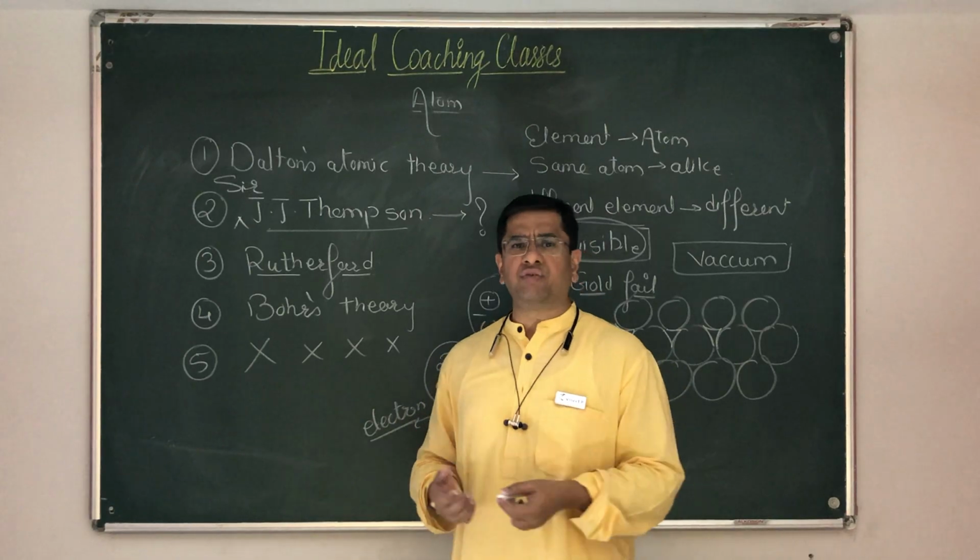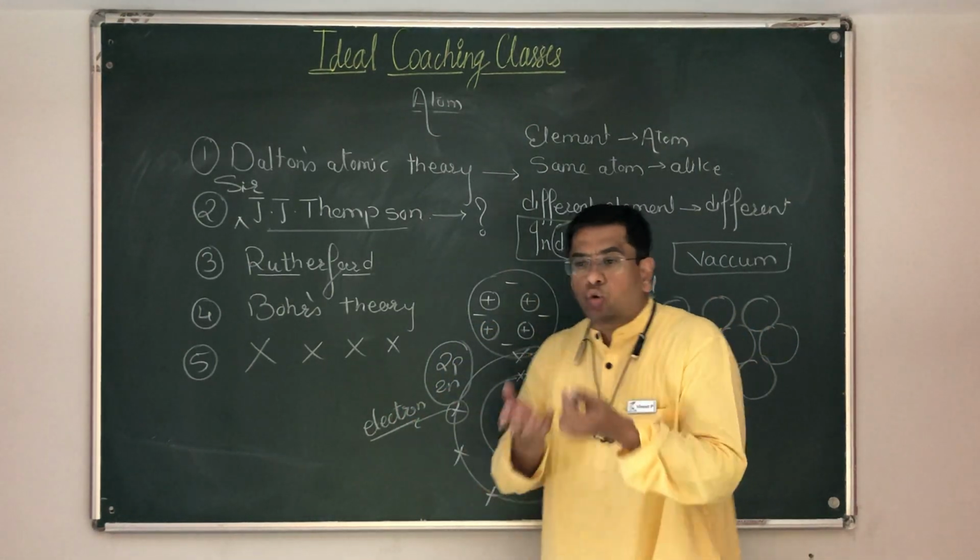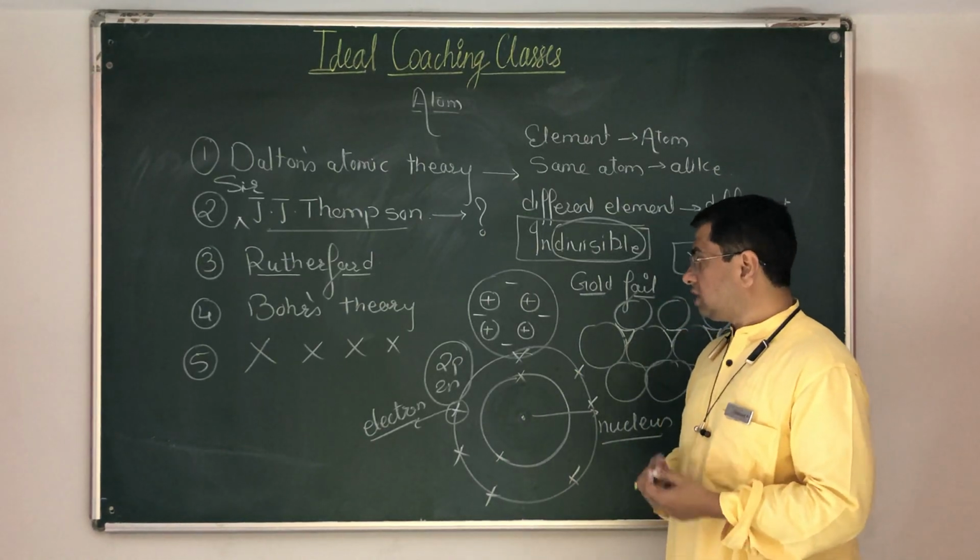So what's going to happen if it emits energy? Obviously we know if it is going to emit energy, its own energy should decrease.